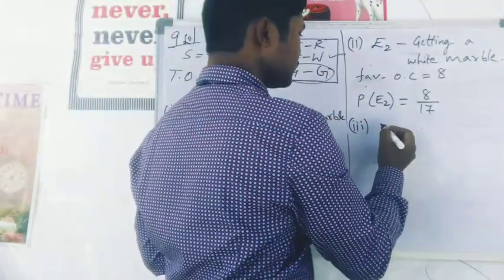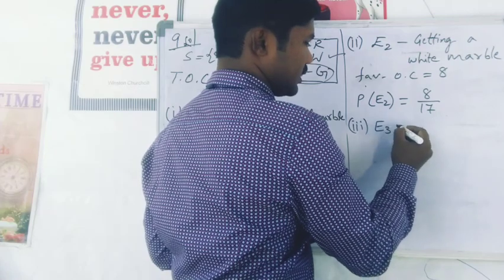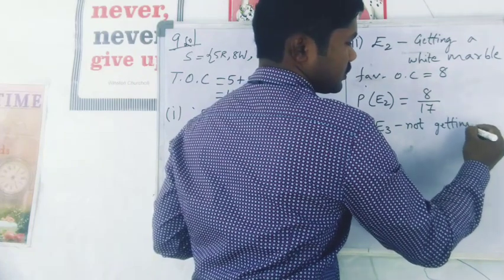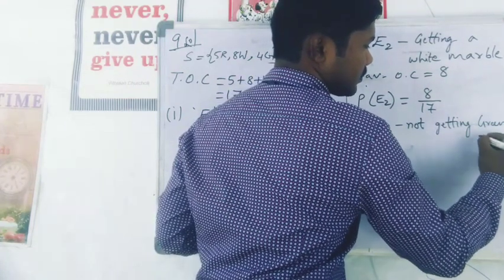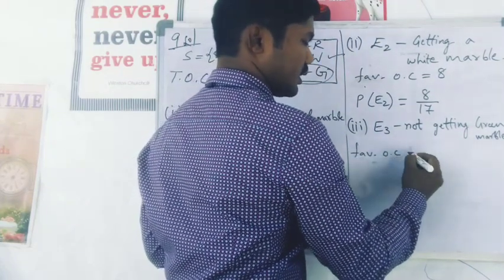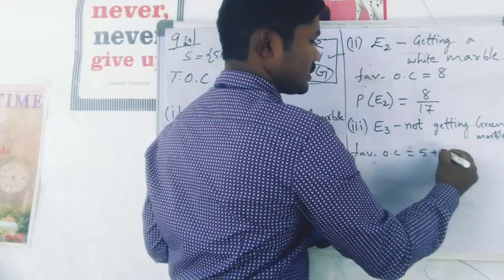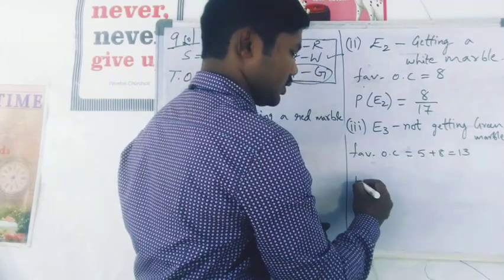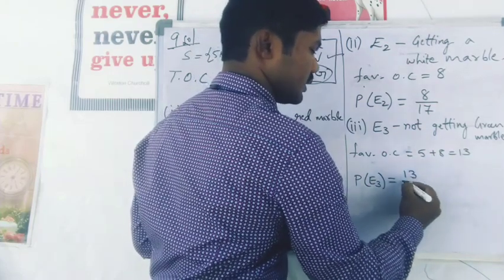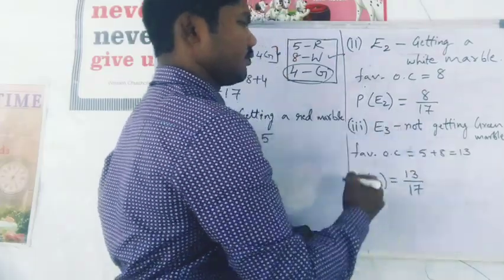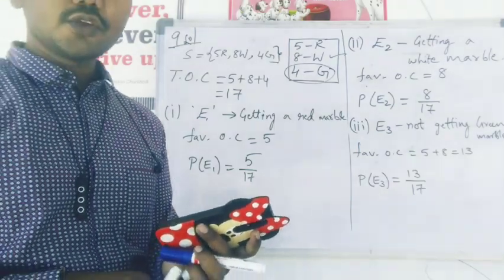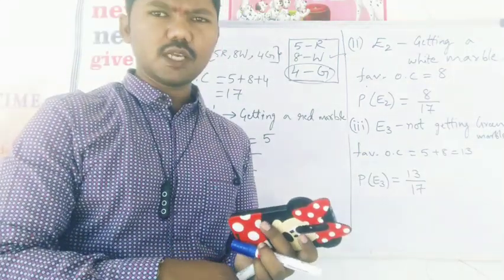So here let us take it as event E3, not getting green marble. Okay, so in this case favorable outcomes are 5 plus 8 equal to 13 are in my favor. So probability of event E3 is equal to favorable outcomes 13 by total outcomes 70. That's it, very simple.